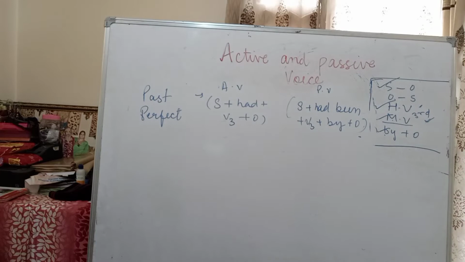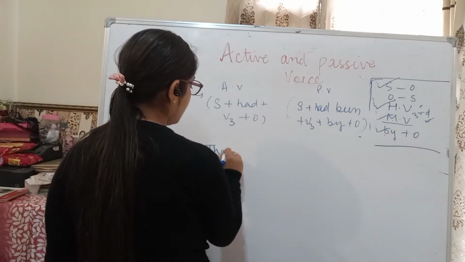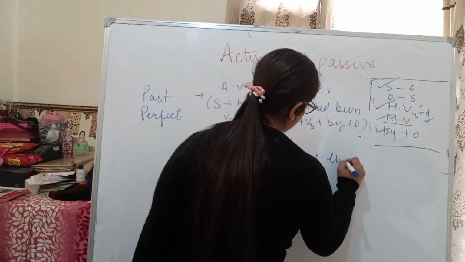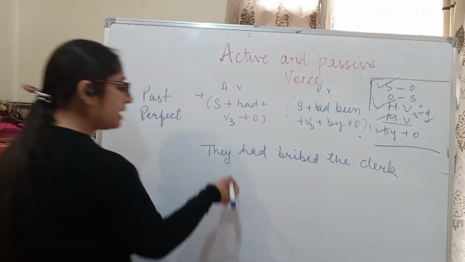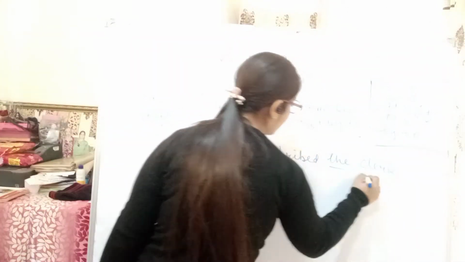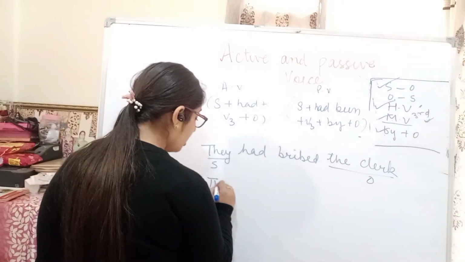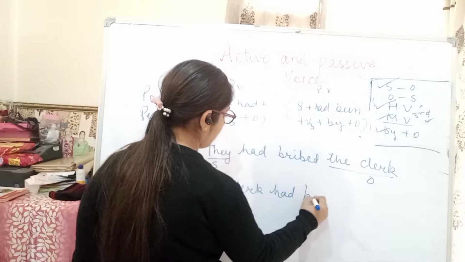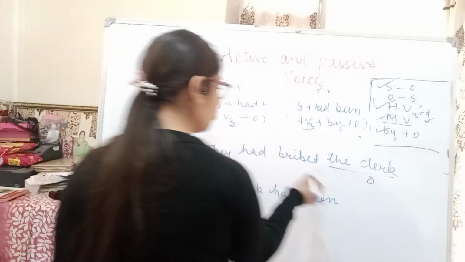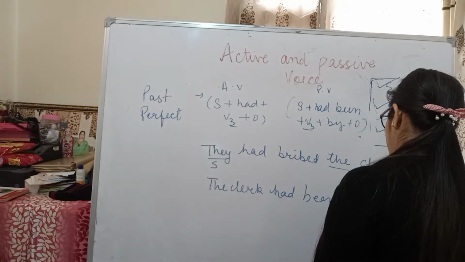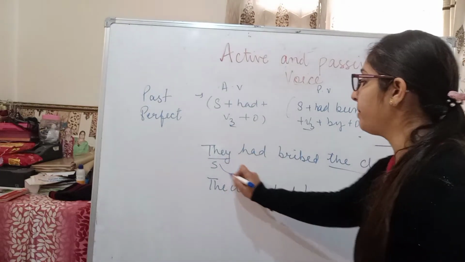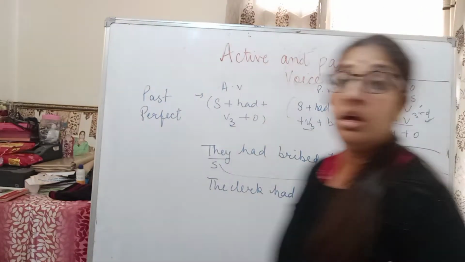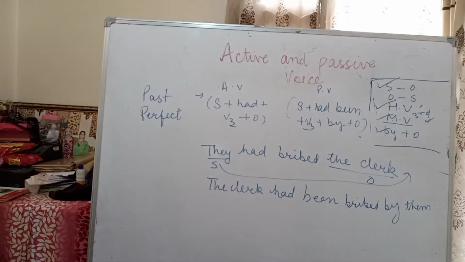So for example, they had bribed the clerk. If I take this example, they had bribed the clerk. So we already know that they is our subject, the clerk is our object. Change the position. The clerk had, now what is the rule? Had been. Had been, verb third form, so it will remain same. Bribed by, when they will come at the place of object, then it becomes them. Understood? This is the way to change active into passive.